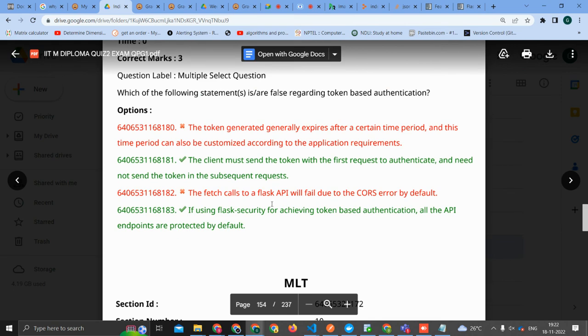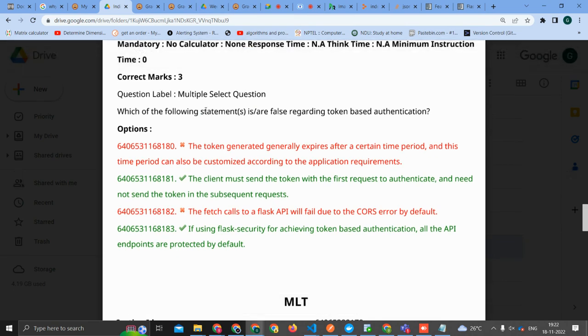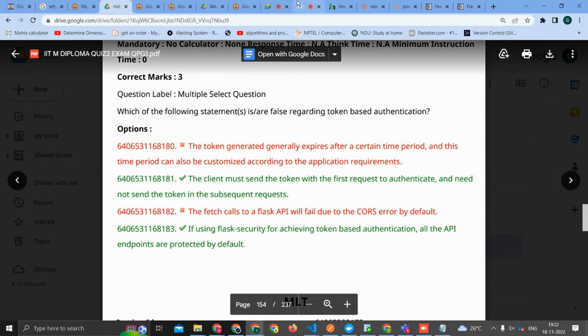Fine, sure then. With this, I think we have finished everything. Yeah, we have finished two question papers also. The mock is left, no? Your mock is supposed to be left for you guys.